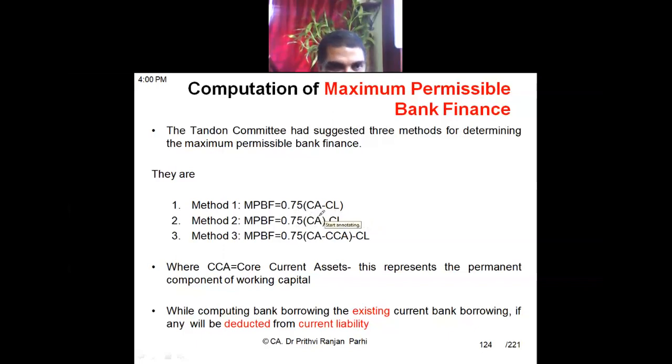Are you getting it? 20%, right? Yes, sir. The first formula is about 25% of working capital, but here in this formula it is 75%. How? You see, it says 25% should be provided by whom? By the borrower through long-term finance. 25% should be provided by the borrower. That means 75% should be provided by the bank.